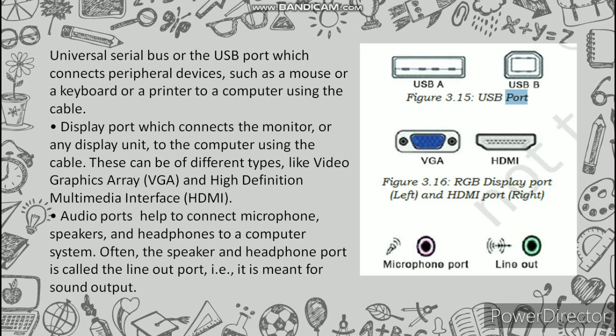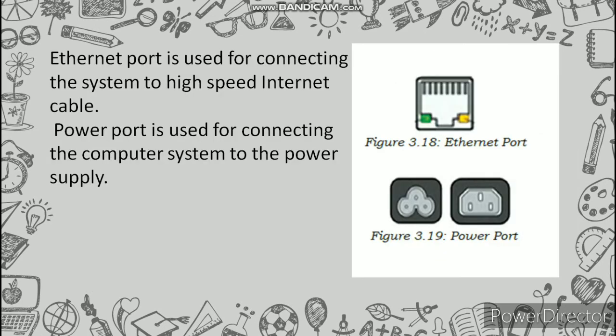Often the speaker and headphone port is called the line out port. That is, it is meant for sound output. Ethernet port is used for connecting the system to a high-speed internet cable, and power port is used for connecting the computer system to the power supply.